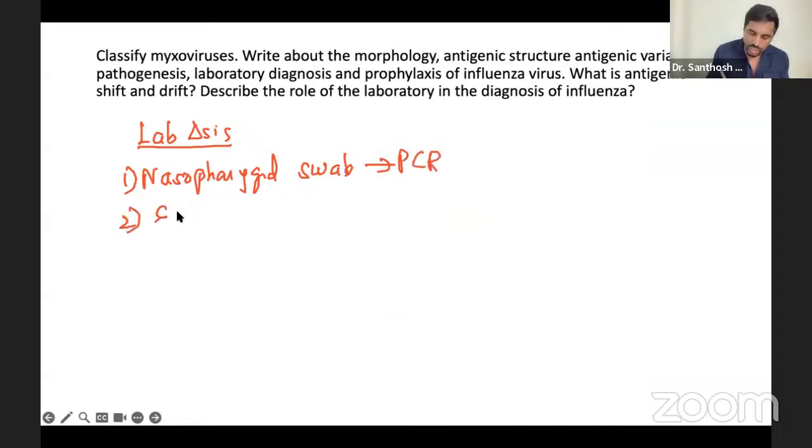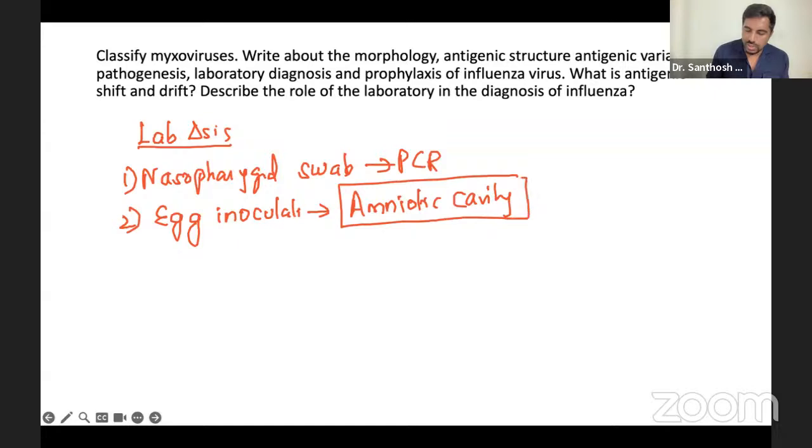Otherwise, you can do egg inoculation. If you remember, for egg inoculation the part we used was the amniotic cavity to grow it. For vaccine, we used the allantoic cavity, but for egg inoculation, we used the amniotic cavity to grow. Otherwise, you can use cell line culture. You can use different cell line cultures also.